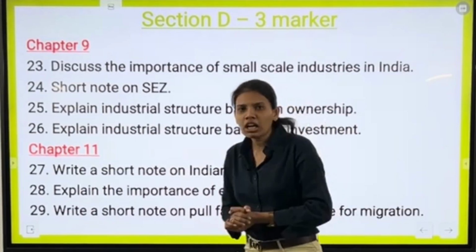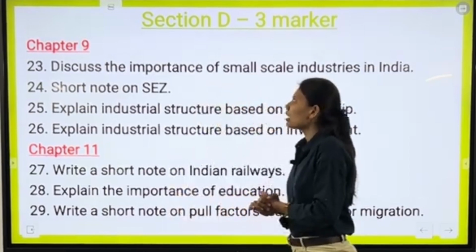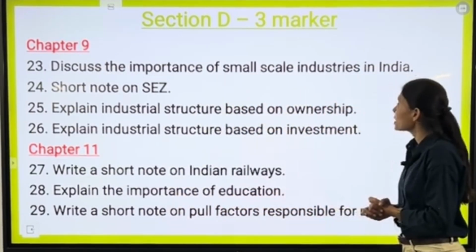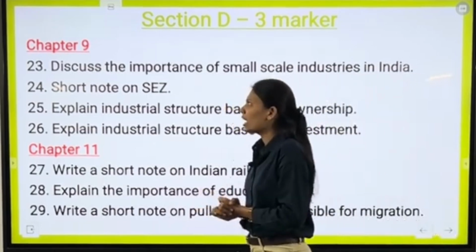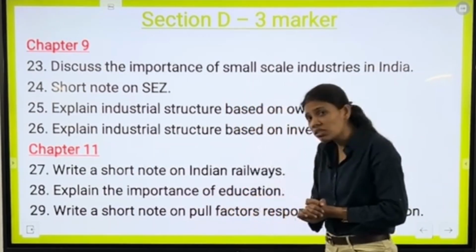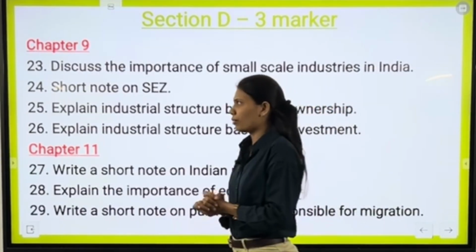Next, moving ahead with chapter number 9, we have our first question as discuss the importance of small scale industries in India. Next question is write a short note on SEZ. This is one of the most important questions. Students, please do not forget to learn this question.